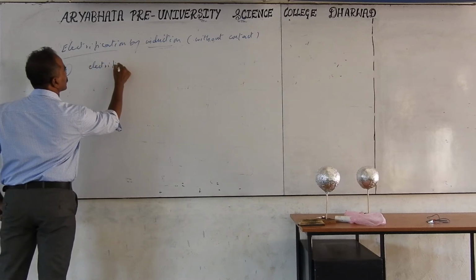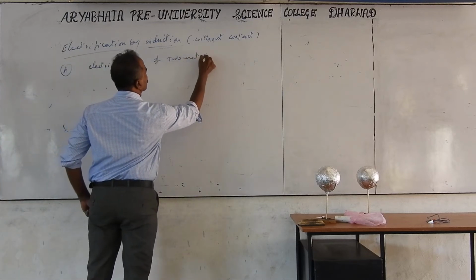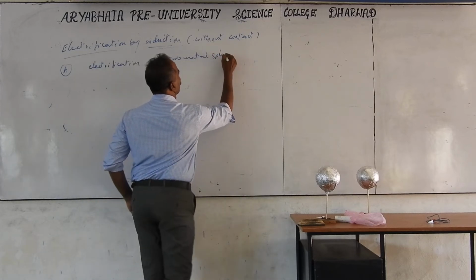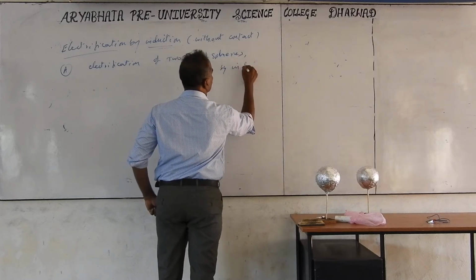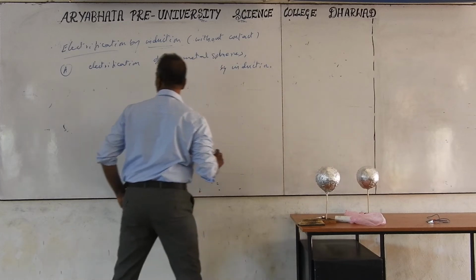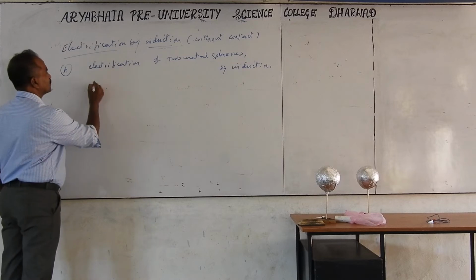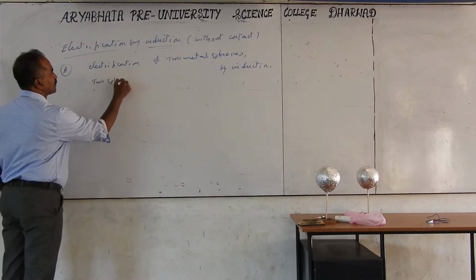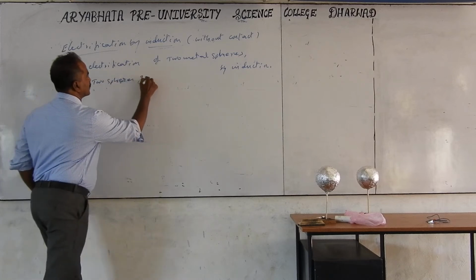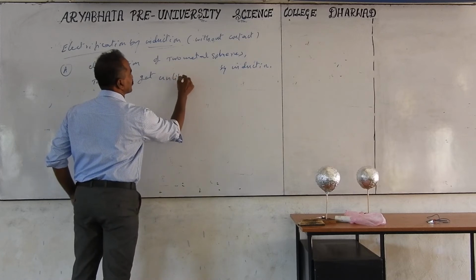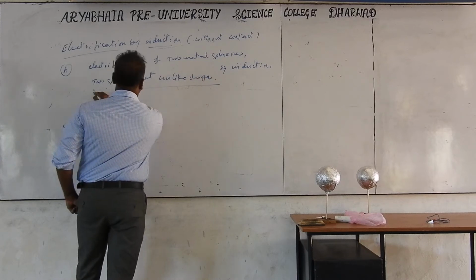Electrification of 2 metal spheres by induction. In this case, we are giving one sphere one kind of charge, and the other sphere the other kind of charge. To start, the 2 spheres get unlike charges. Two spheres get unlike charges.